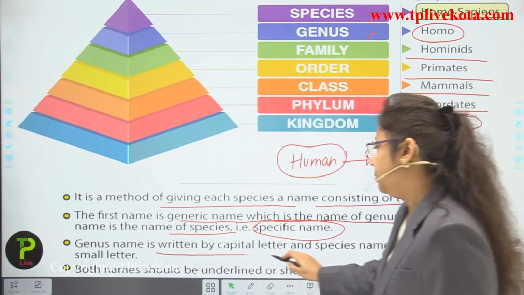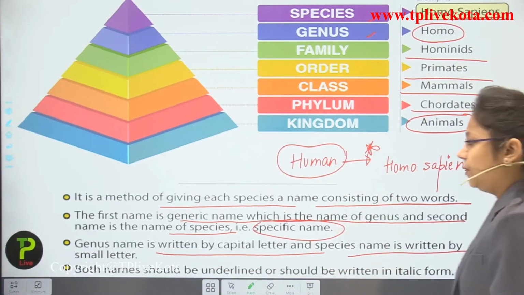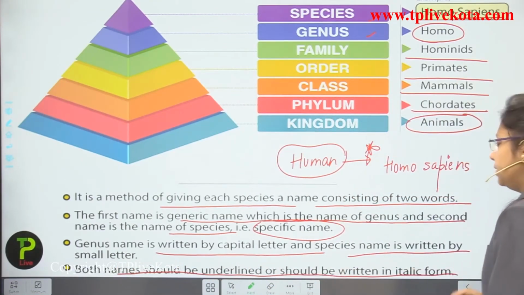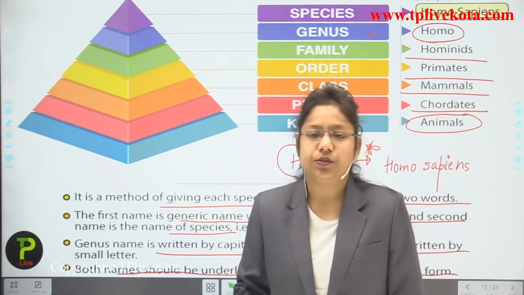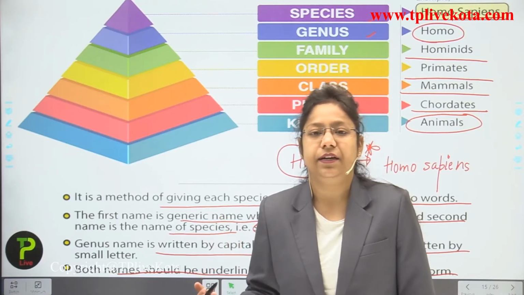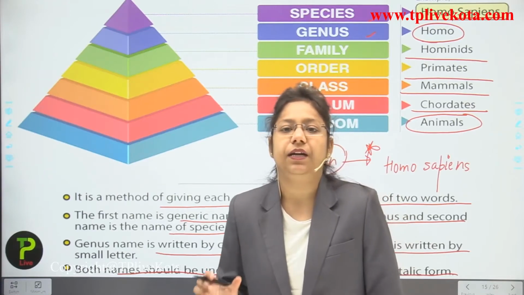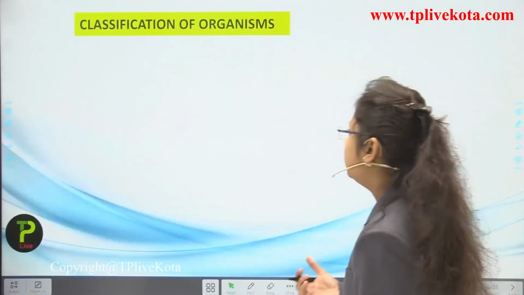The genus name is written with a capital letter and the species with a small letter, as you know. Both names should be underlined and written in italic form. Okay, students, if we are printing it, then we write it in italic form, and if we are writing it by hand, then we underline the genus and species separately.